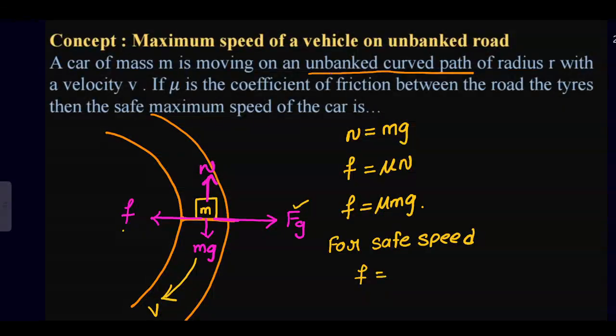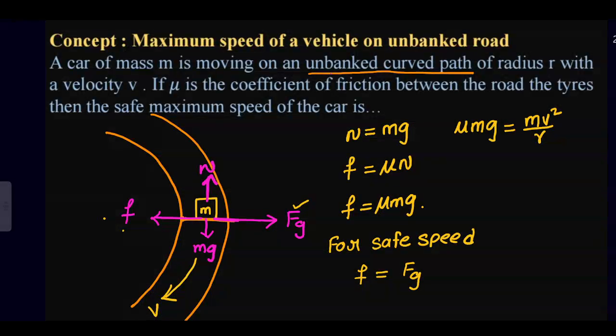The frictional force has to be balanced by the centrifugal force. The frictional force is mu mg, and it is balanced by the centrifugal force, mv square by r, where v is the velocity of the vehicle and r is the radius of the circular curved path.